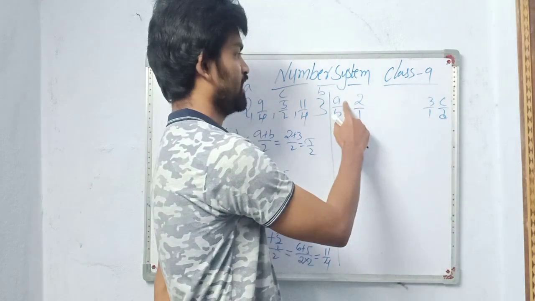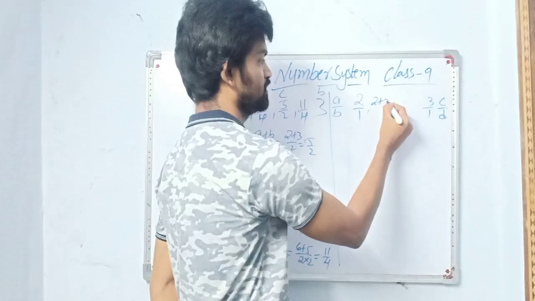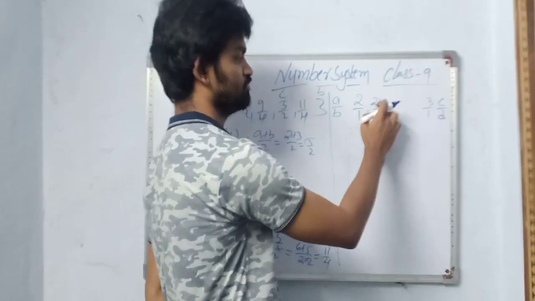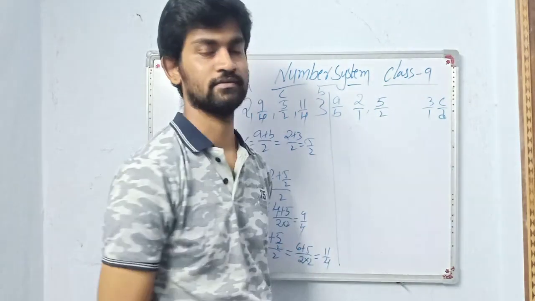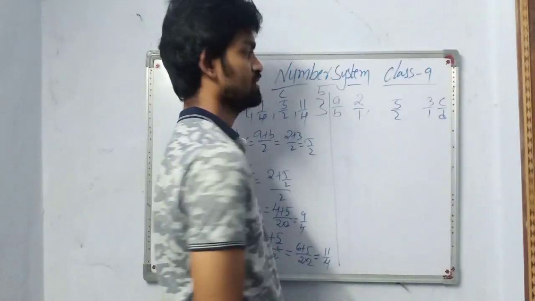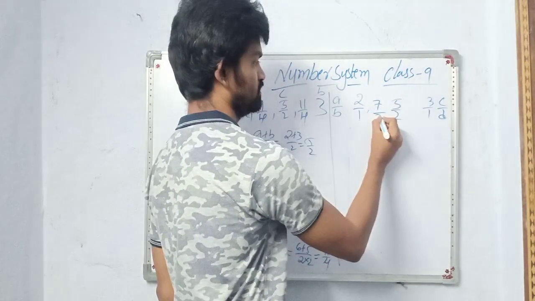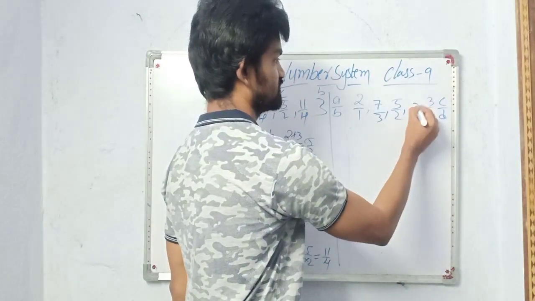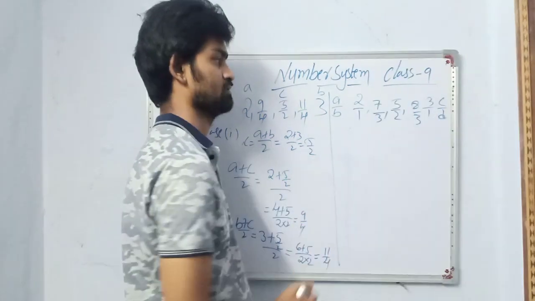Now add numerator to numerator, denominator to denominator. So what you will get is 2 plus 3 by 1 plus 1, which is 2. So 2 plus 3, how much? 5. 5 by 2. Directly we can write 5 by 2. So I got one number here. Right? Next, the middle number we got is 5 by 2. Next you can apply the same method here. 2 plus 5, 7 by 1 plus 2 is 3. One more you can write here. 5 plus 3 is 8 by 2 plus 1 is 3. So I got 3 numbers here.